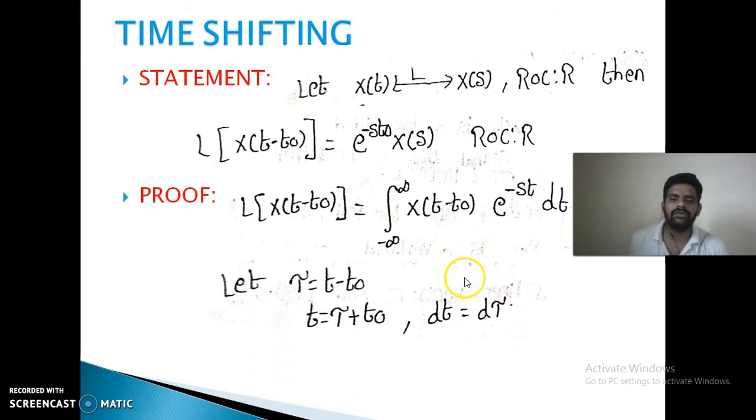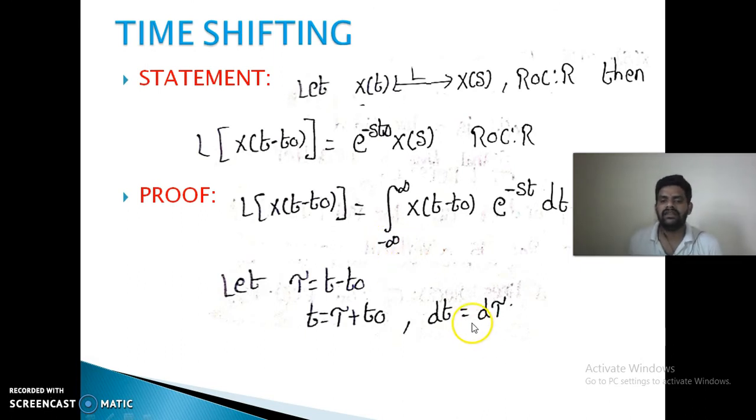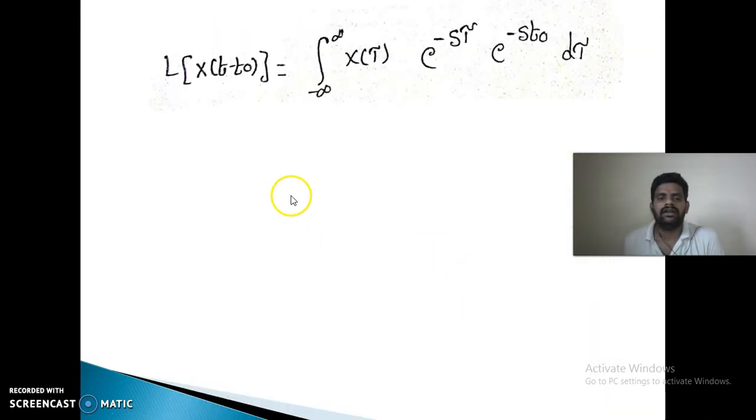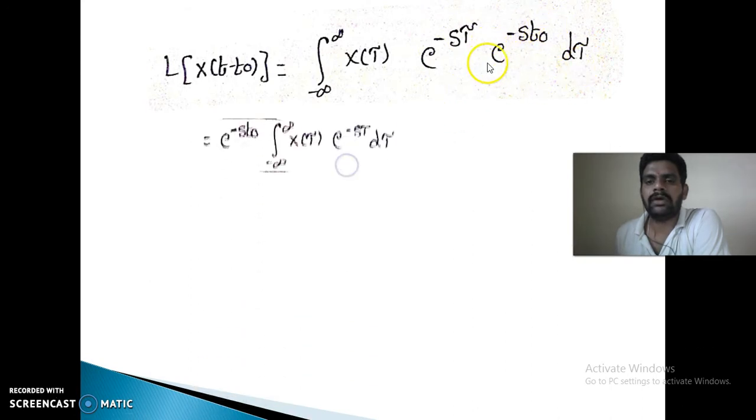Let tau is equal to t minus t naught. So, t is equal to tau plus t naught and dt is equal to d tau. And integral of minus infinity to plus infinity x of tau into e power minus s into tau plus t naught. So, e power minus s tau into e power minus s t naught. So, this component is constant with respect to tau, so you can keep it outside the integral.